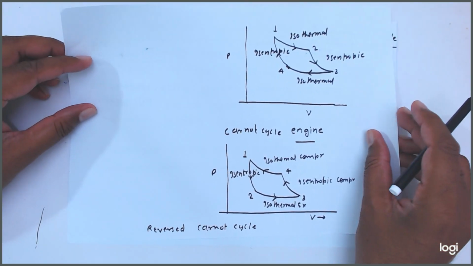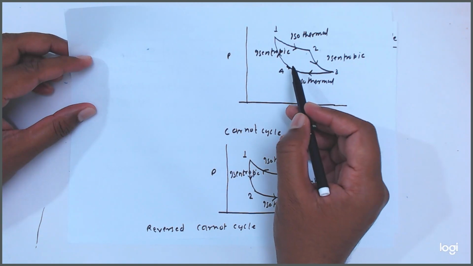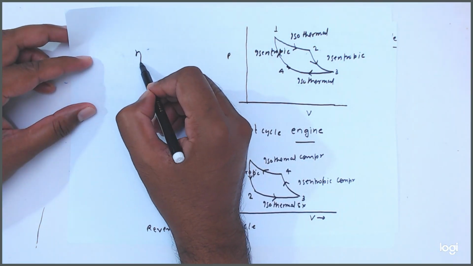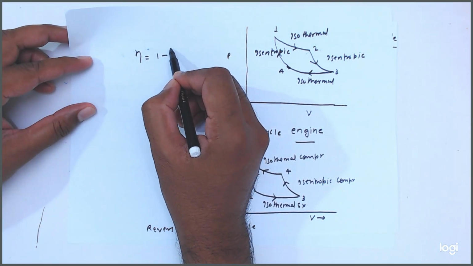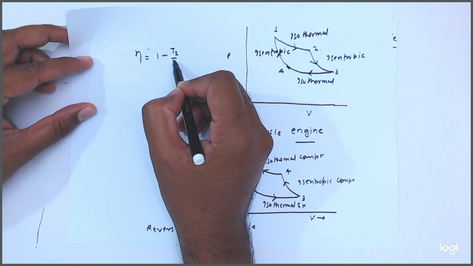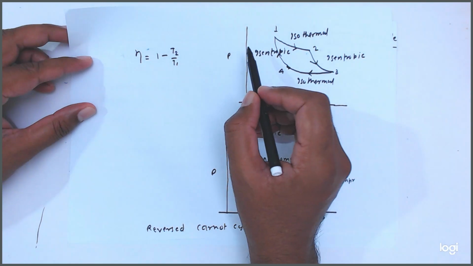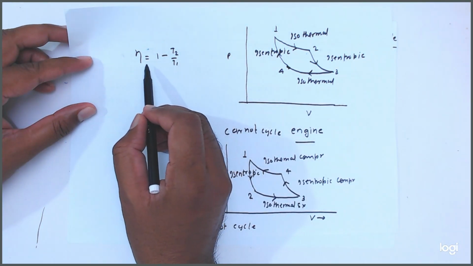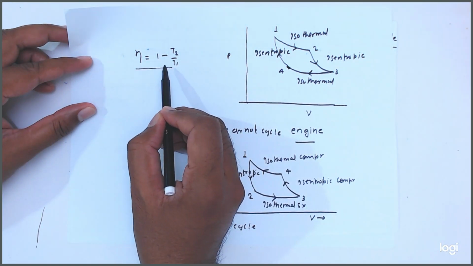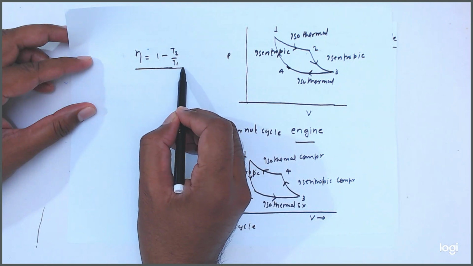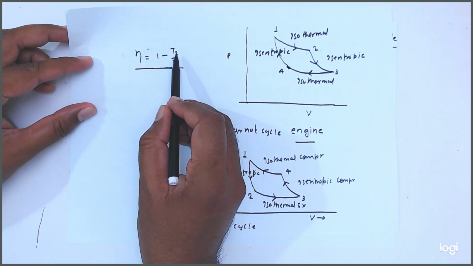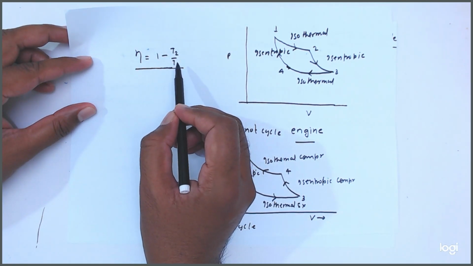What happened friends? Here you see the Carnot cycle, we know that the maximum efficiency of the Carnot cycle is equal to like this. Okay, so this is the Carnot efficiency. We know that this is the ideal efficiency, or we can say maximum efficiency.